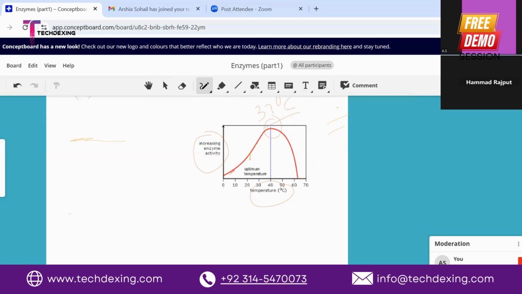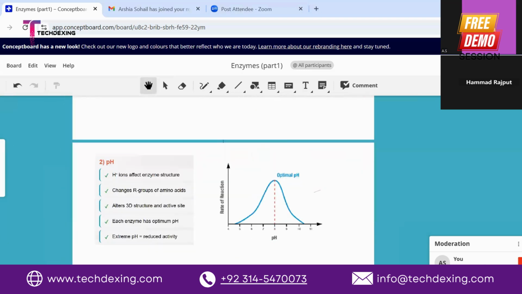At high temperature, the bonds between the amino acids of the protein will break down, and when the bonds break down, it will lose its tertiary structure. So definitely it will lose its specificity, it will lose its active site shape, it will not be able to bind to the substrate, and in this way, that's why the reaction rate will start decreasing.